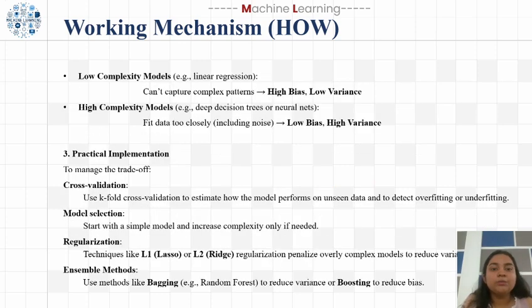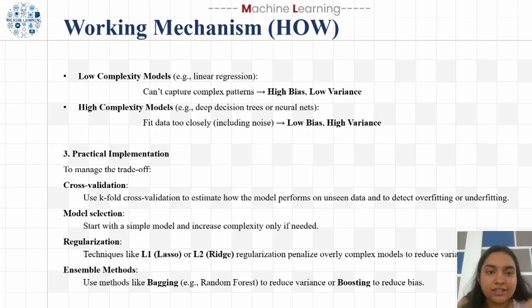A low complexity model, like linear regression, cannot capture complex patterns in the data and usually has high bias but low variance. A high complexity model like a deep decision tree or a neural network fits the data too closely, including noise. It usually has low bias but high variance.